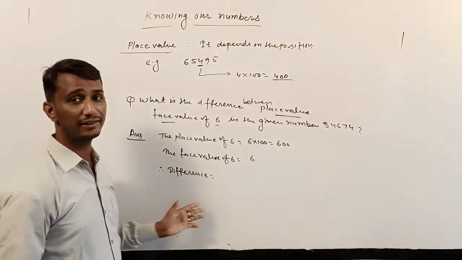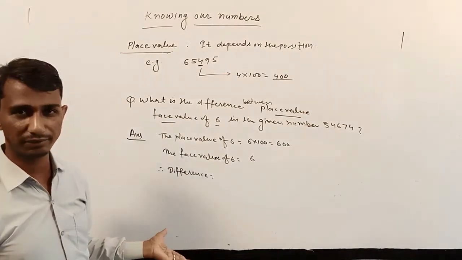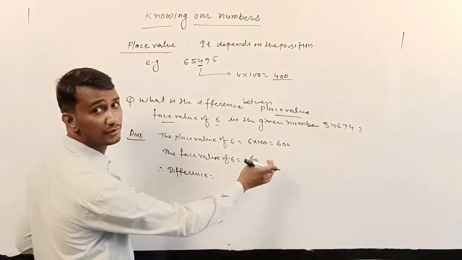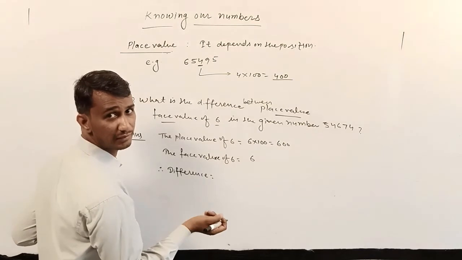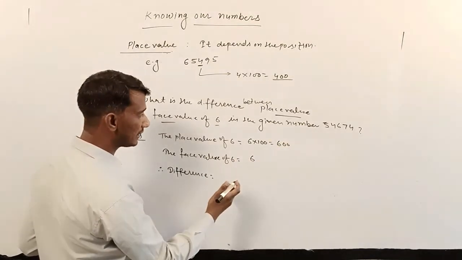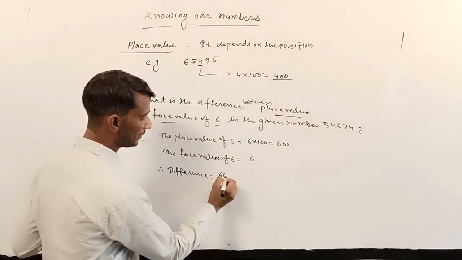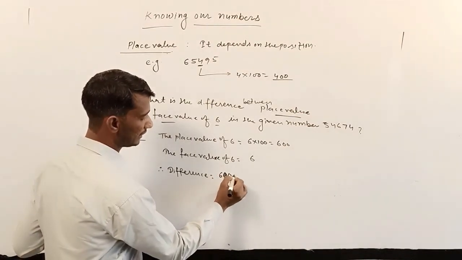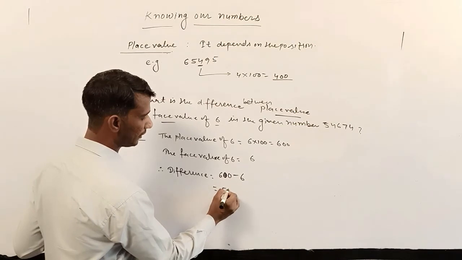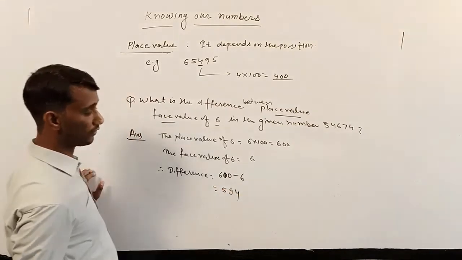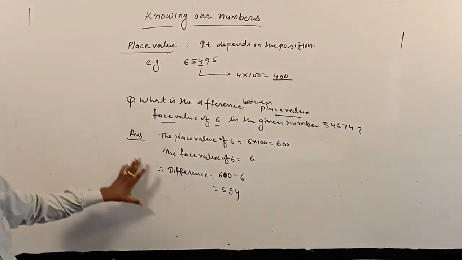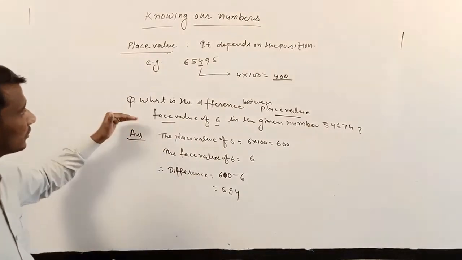Difference indicates subtraction. Understand? Difference means subtraction, so we subtract the smaller number from the larger number. Directly we can say 600 minus 6. So what do we get? The answer will be 594. In this way you can write the solution and understand the concept of place value and face value.